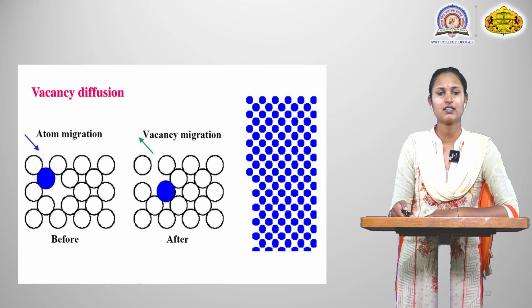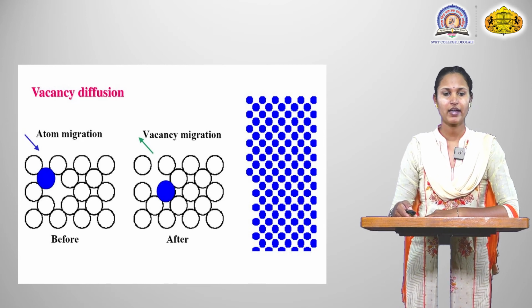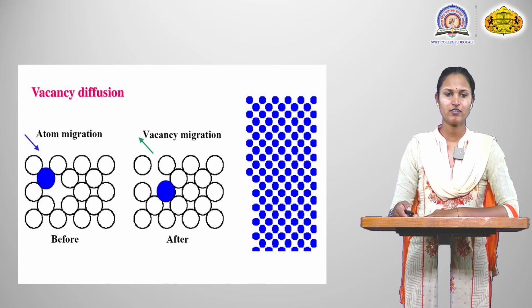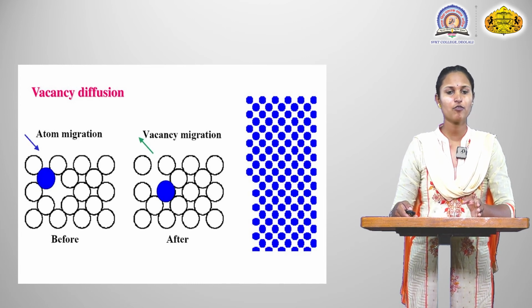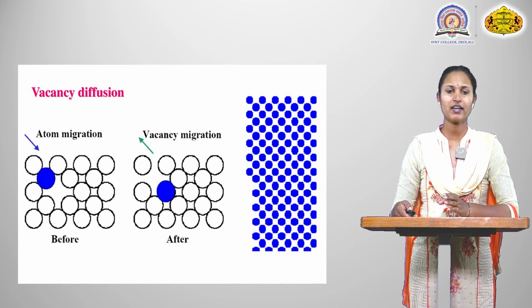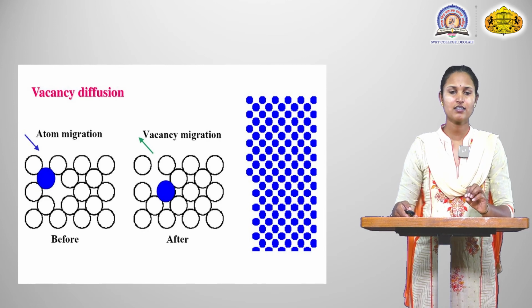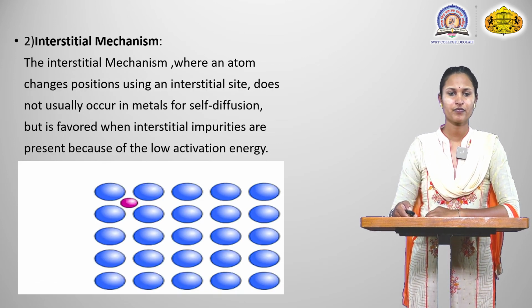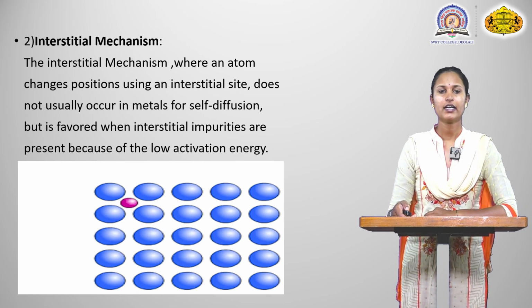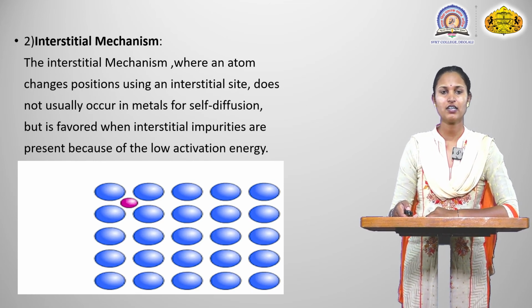Vacancy mechanism: the diagram shows atom migration, before and after. In the first diagram the atom moves from one place to another, which is the vacancy migration, and then a vacancy is produced, as shown in the after diagram. Next point is the interstitial mechanism.